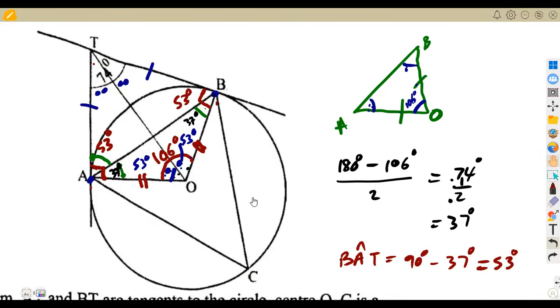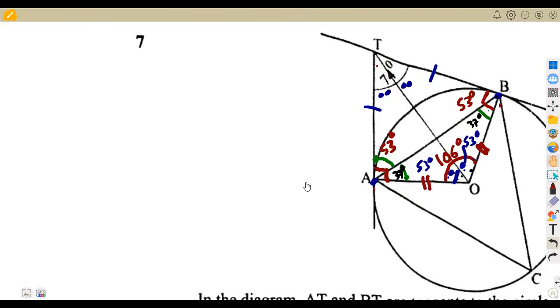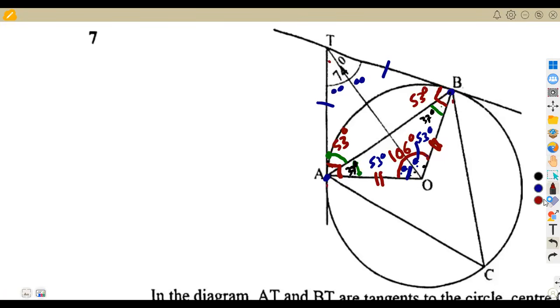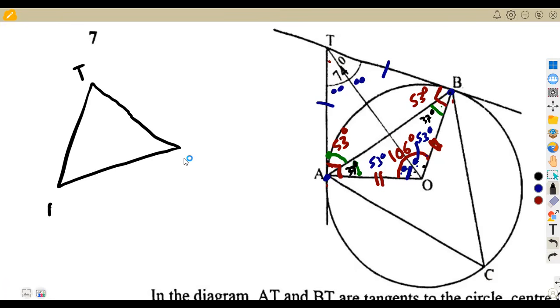Another way to confirm this is this one. Remember, I also explained from this side that ATB, from A to T and T to B, they are equal. So it means triangle ATB is an isosceles triangle. So you could have used that directly so that we do not subtract anything from 90 degrees. This is our T, this is our A, this is our B. Remember, we want to calculate BAT. This angle is the one that we want to calculate here.